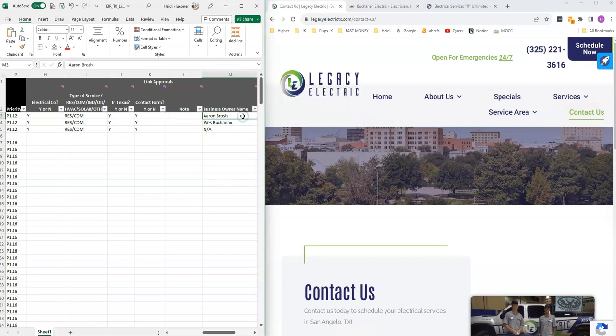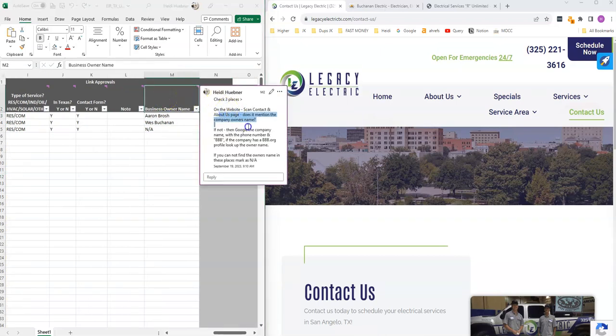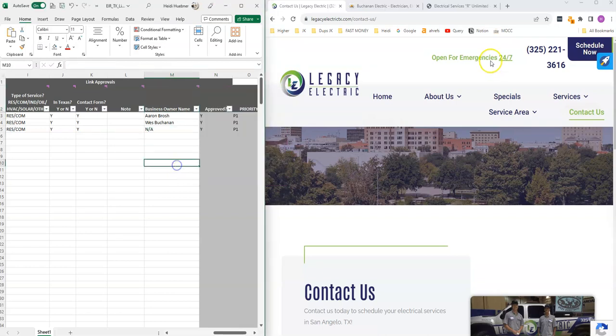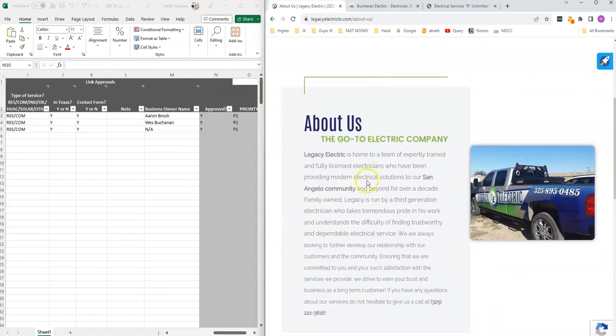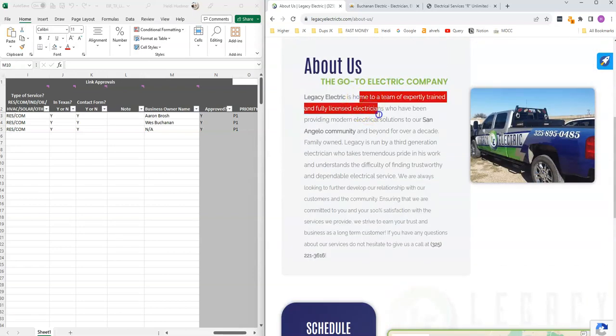Okay, next up is the business owner name. I'll go through a few examples of these with you, but I provided in here where I want you to check. First up, I usually look at the About Us page and just see if it says something. I just run through it. Usually it's pretty obvious if they provide the owner's name or not.